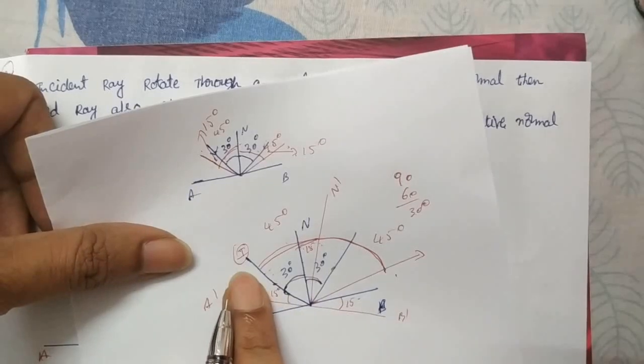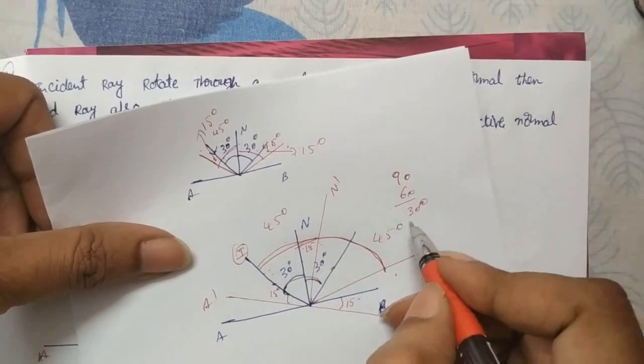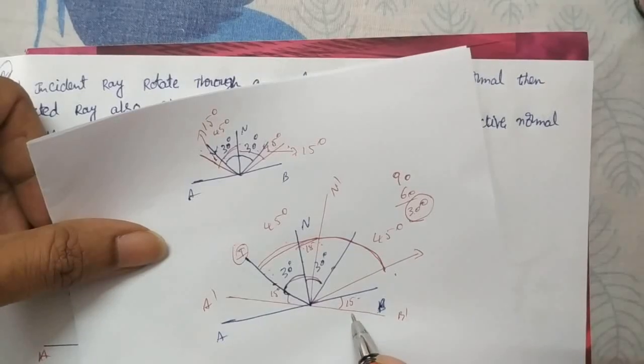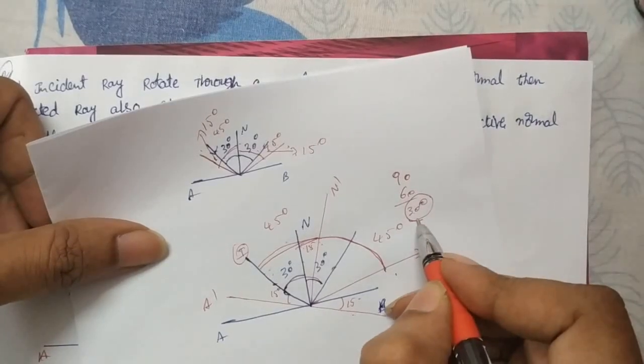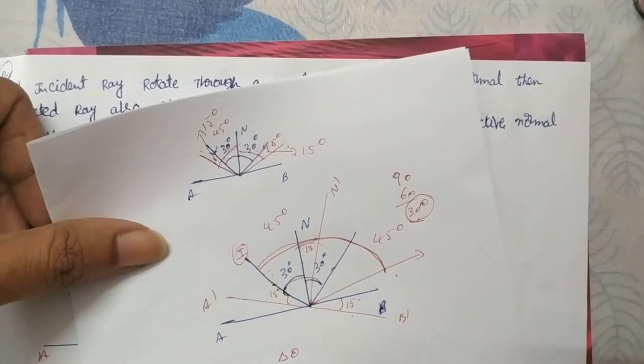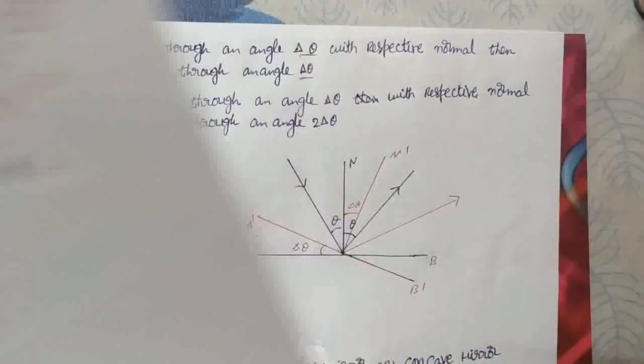This 30 degree difference is only because of the reflected ray, because the incident ray keeps its direction constant. The reflected ray changes by 30 degrees, but the mirror rotated only 15 degrees. That means if the mirror rotates by delta theta, the reflected ray rotates through 2 times delta theta.